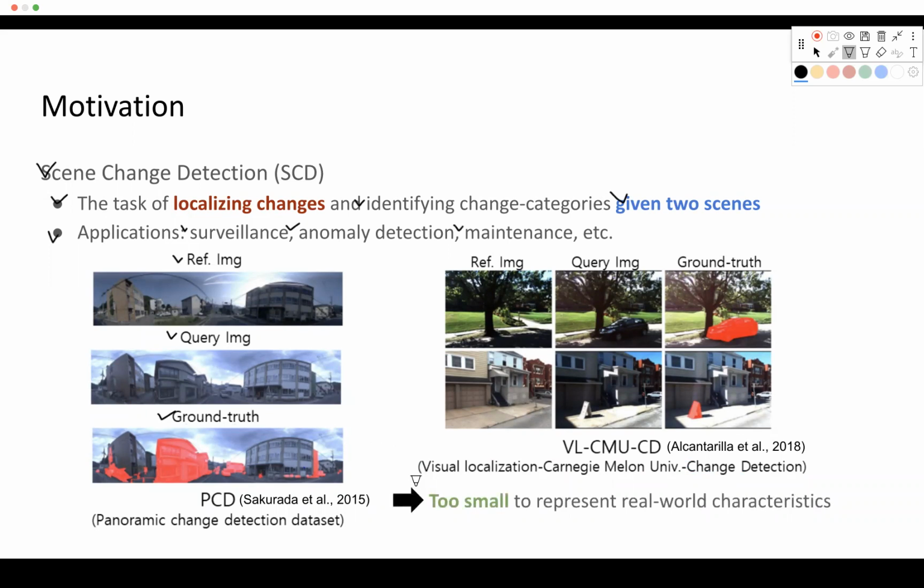However, previous works have too small data sets to represent real-world characteristics. Another limitation is they assume perfect matches, which are not plausible in real-world scenarios.